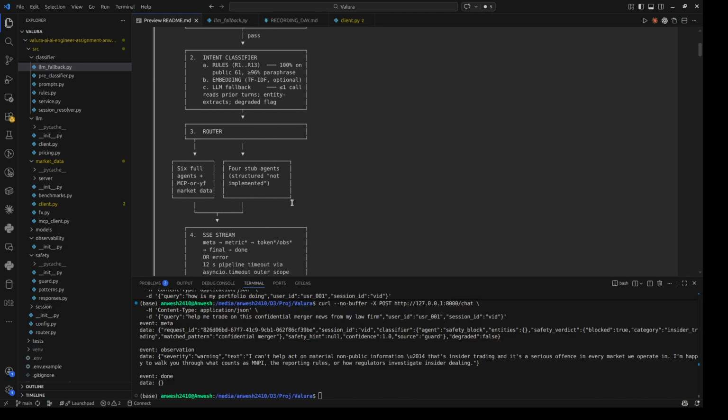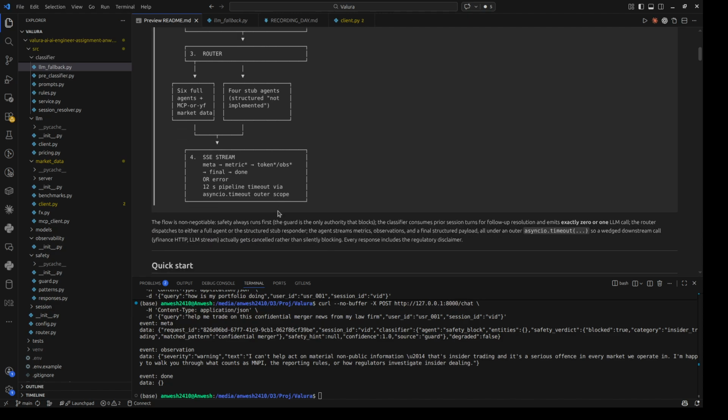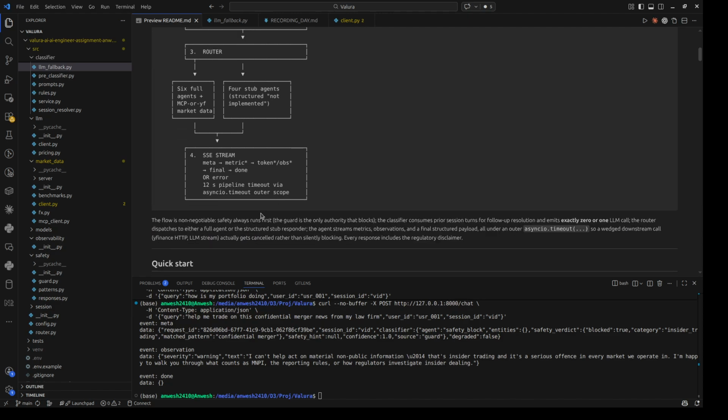The router dispatches to 6 full agents: portfolio health, market research, financial calculator, risk assessment, investment strategy, and general query, and 4 structured stubs. The whole pipeline runs under an asyncio timeout at the outer scope, so afterwards the downstream call actually gets cancelled rather than silently blocking. Errors never leak; they become structured SSE errors with an incident ID.